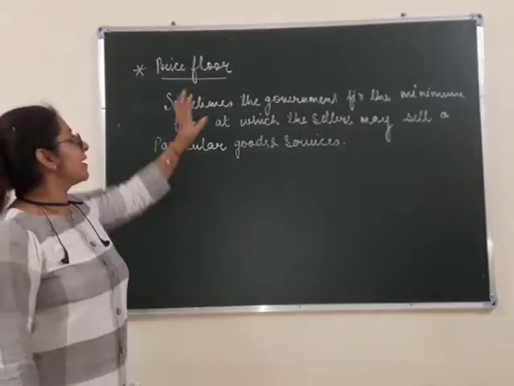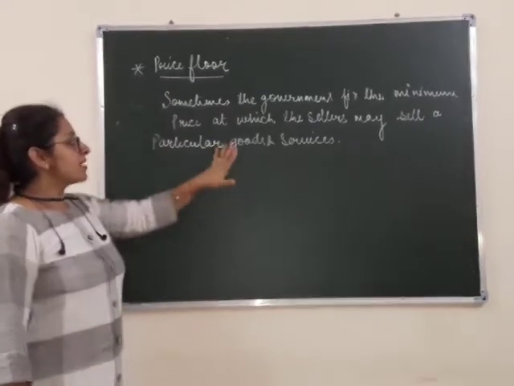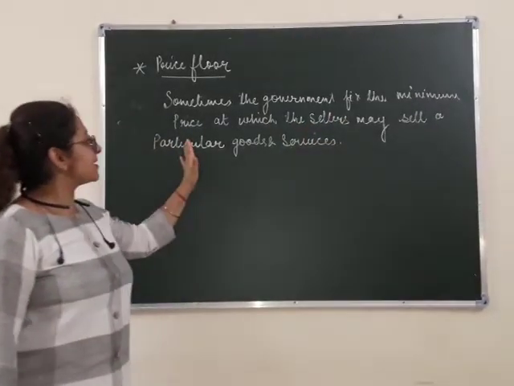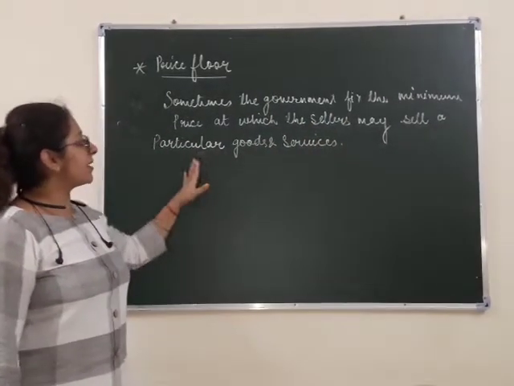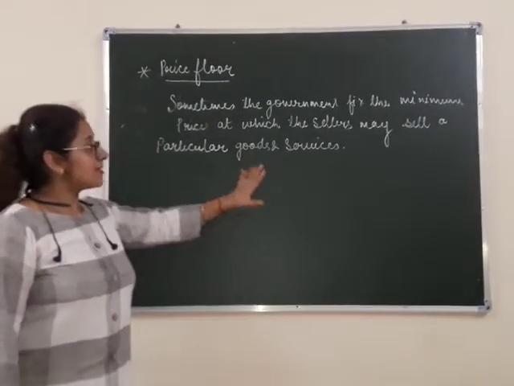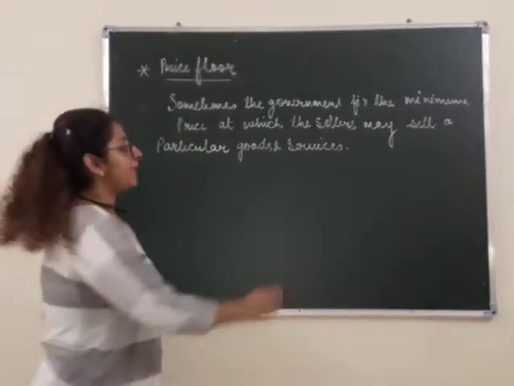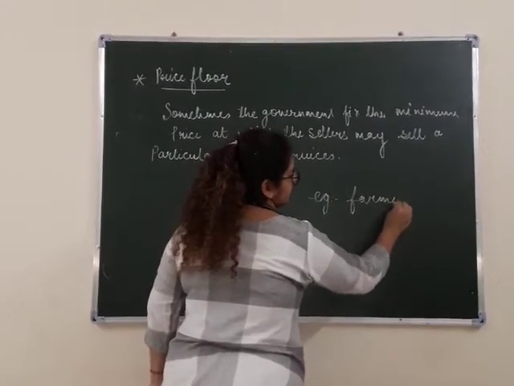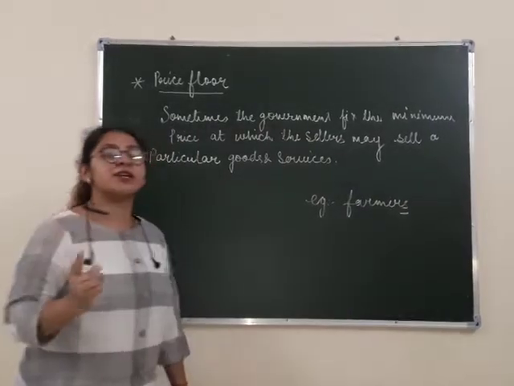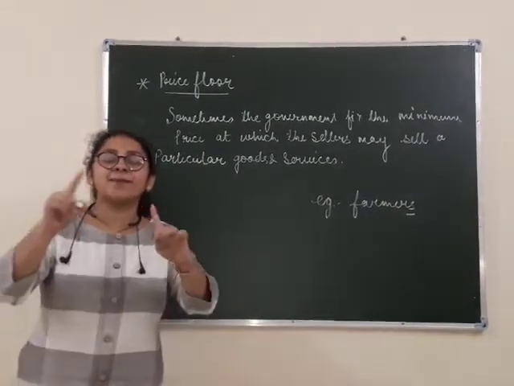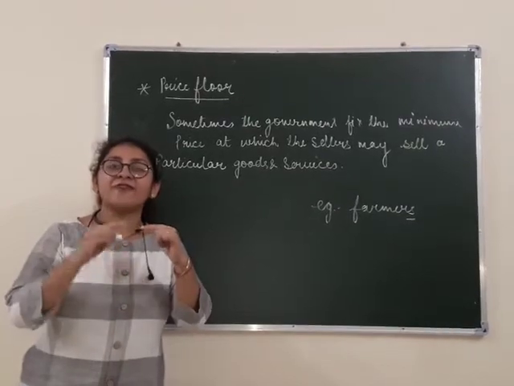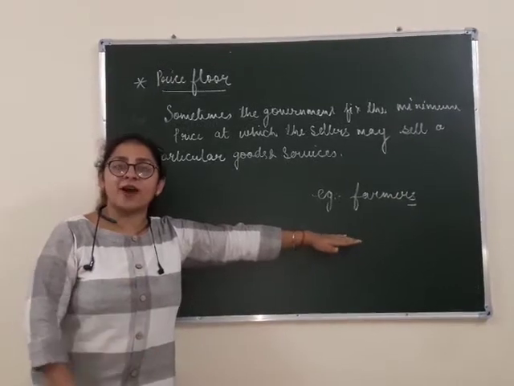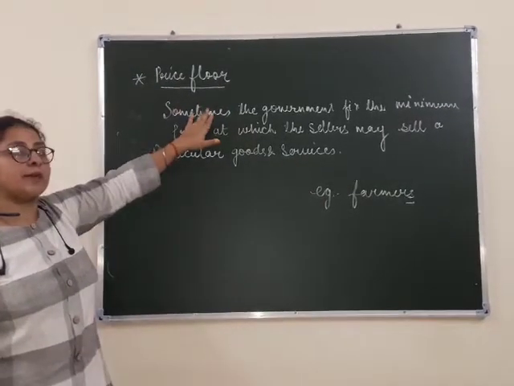Now your second heading is price floor. What is the meaning of price floor? Sometimes the government fixes the minimum price at which the seller may sell particular goods and services. In this condition, it is basically for the sake of farmers. Actually, with more production, when the supply is increased, the price of a product decreases and farmers have to face problems. So, for the sake of farmers, this is made by the government, price floor.